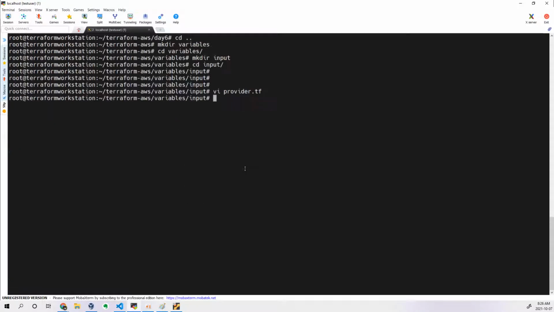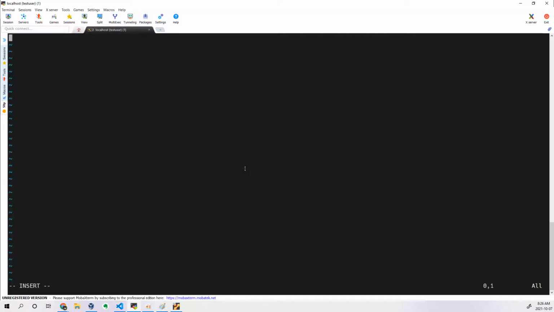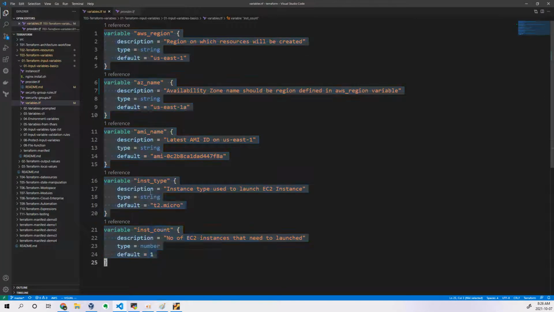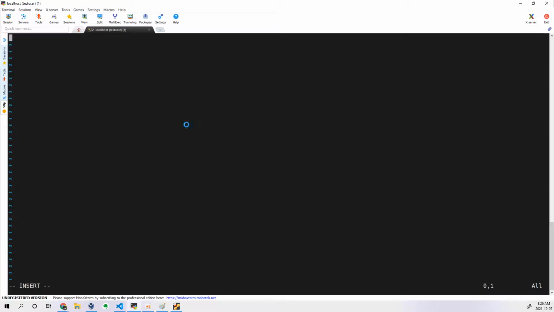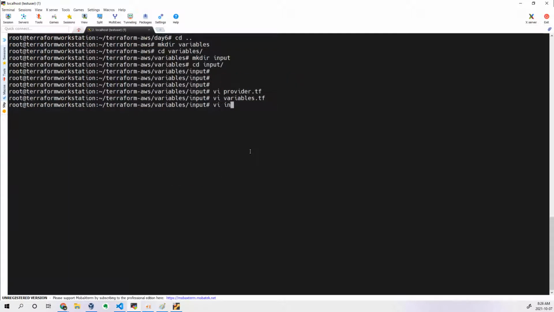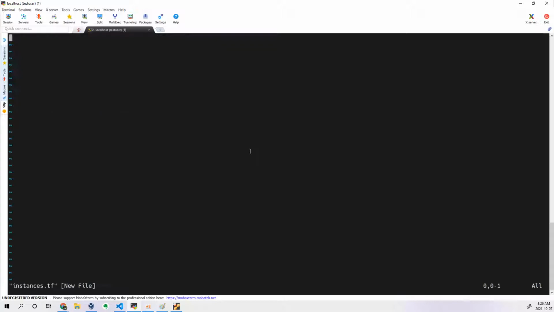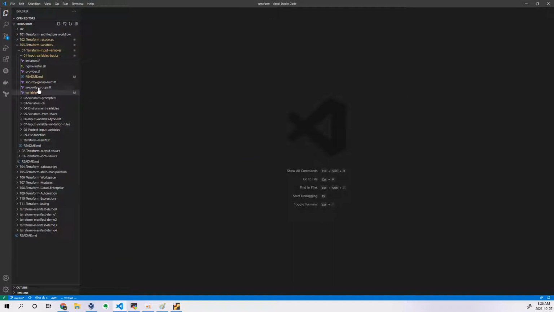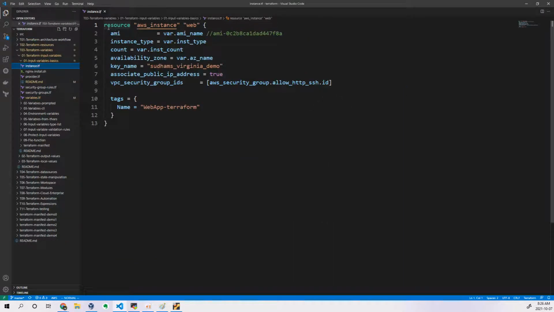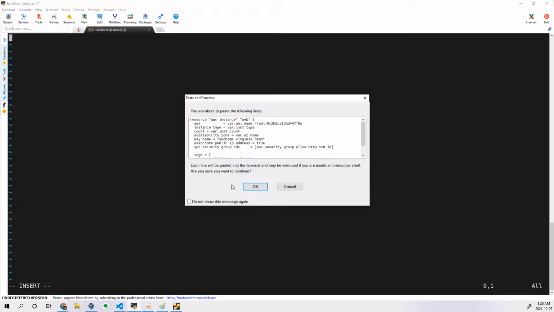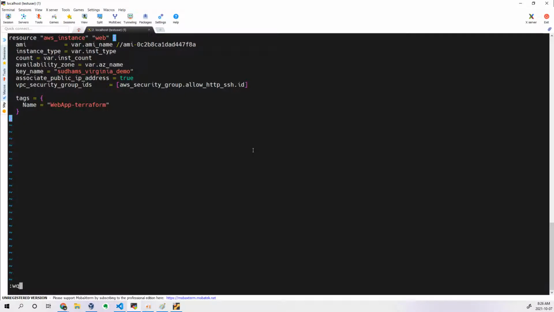So save this and come on. After this, we need to write variables.tf, and then let me take variables. So copy this entire thing and paste it here, and then write instances.tf, or you can write instance. Okay, provider is done, instance is done. Then I will try to open this instance.tf. Okay, let's save this file and come out.